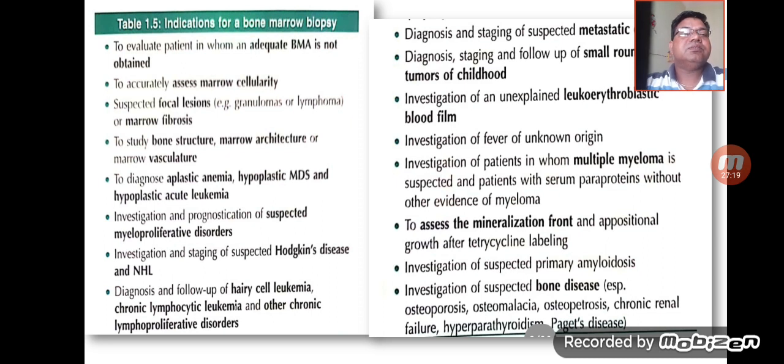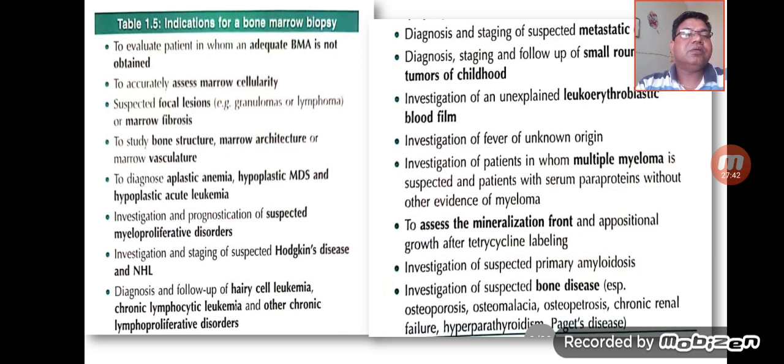Apart from this, we can also see metastatic deposits in the bone marrow, small round cell tumors of childhood, and leukoerythroblastic blood pictures can also be explained or diagnosed with the help of biopsy. We can see multiple myeloma.